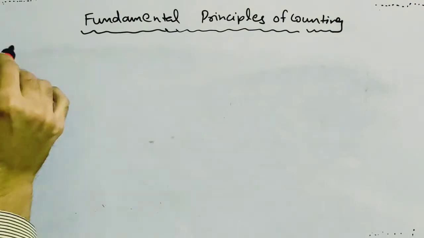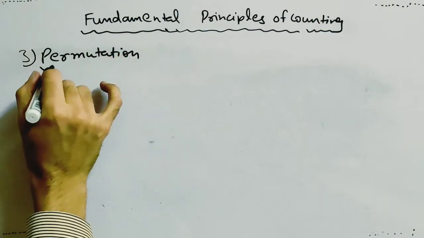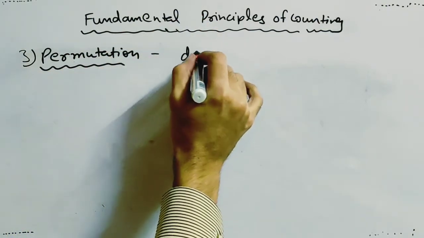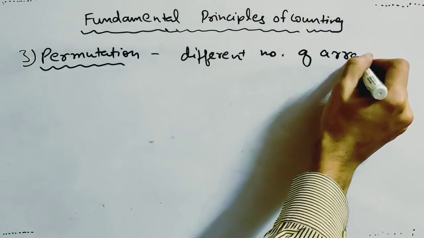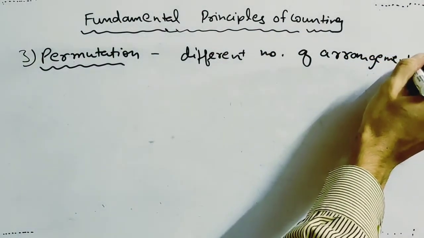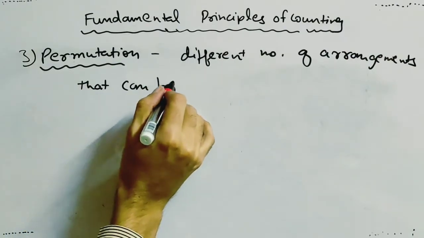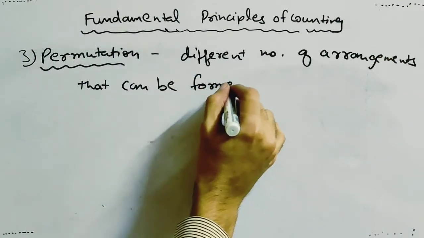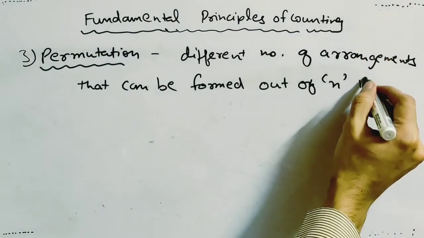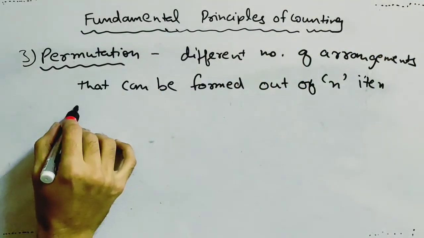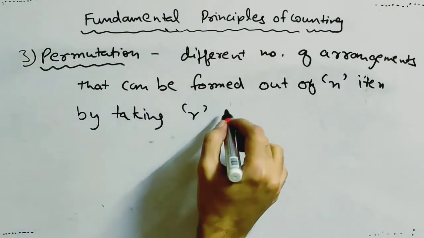Next principle is permutation. Permutation refers to different number of arrangements that can be formed or made out of n items by taking r at a time.